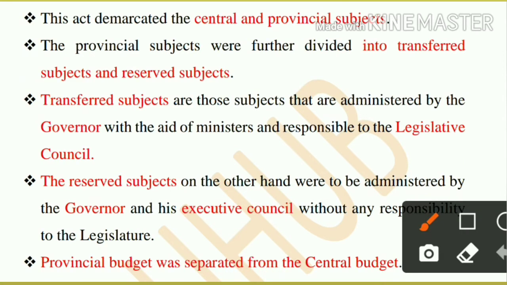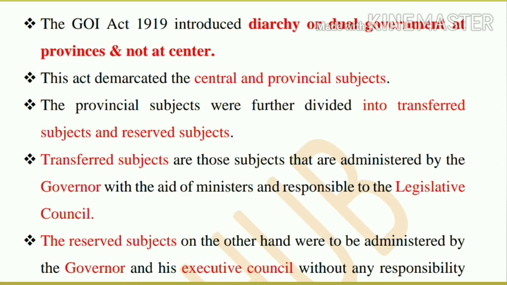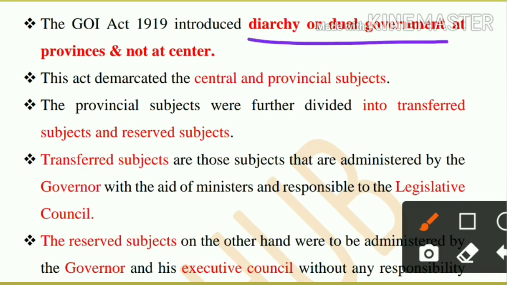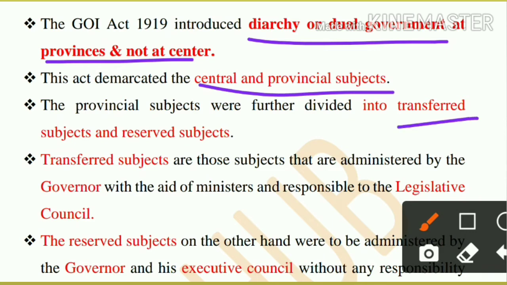So it's a very, very important feature of this act, that they started diarchy, or dual government, at provinces and not at the center. Diarchy they have started. The act demarcated the central and provincial subjects. Diarchy means there are two subjects. Now one is called transfer subject and the other is called reserve subject.